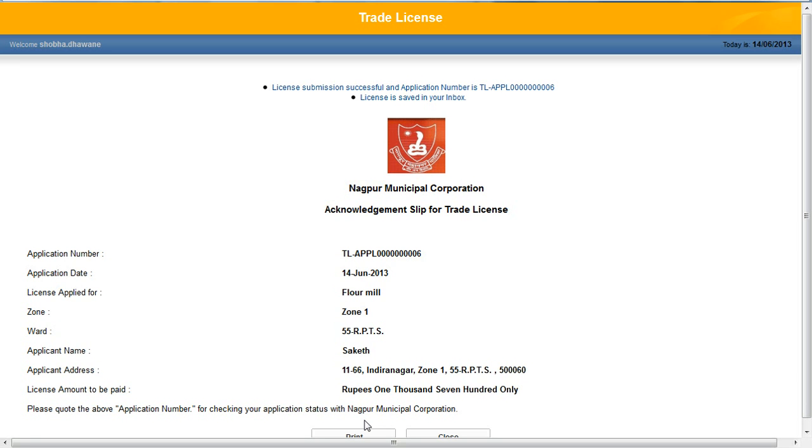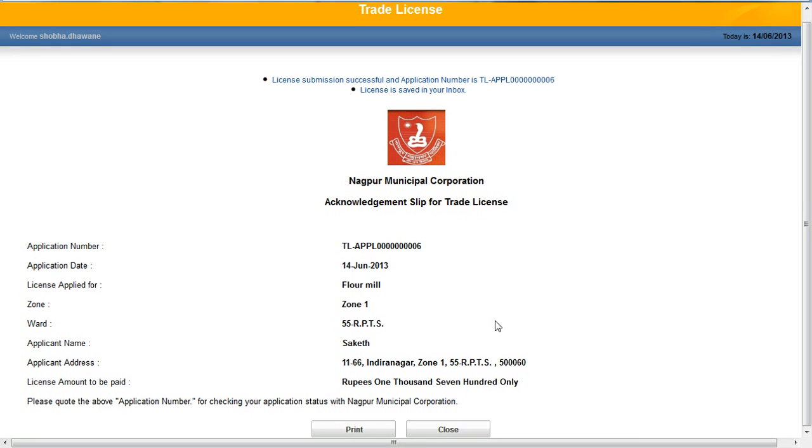The system will save all the details and the system generates an acknowledgement form containing a unique ID, also called the application number, that can be handed over to the citizen. The citizen can track the progress of his application using this application number. I can take a printout of this acknowledgement.